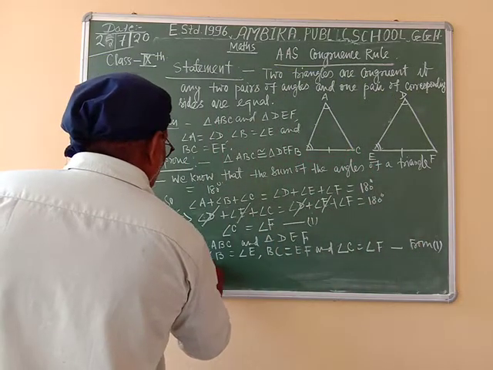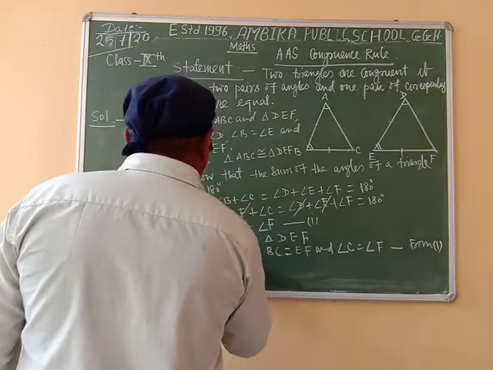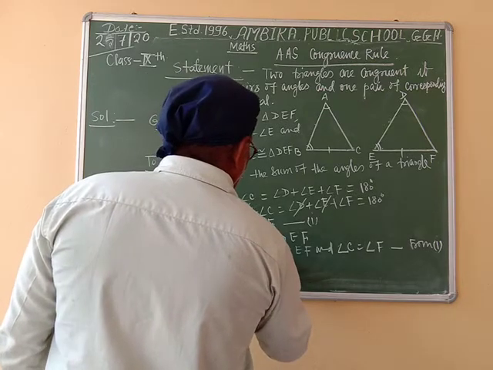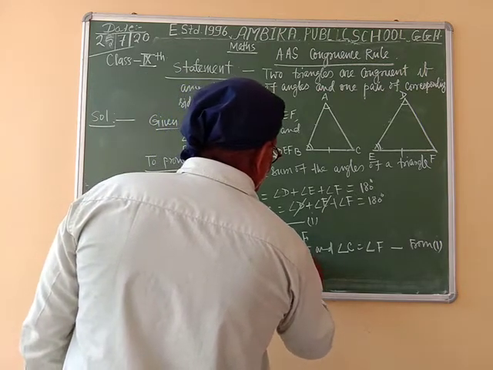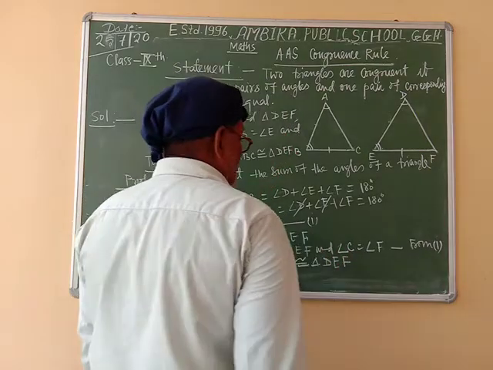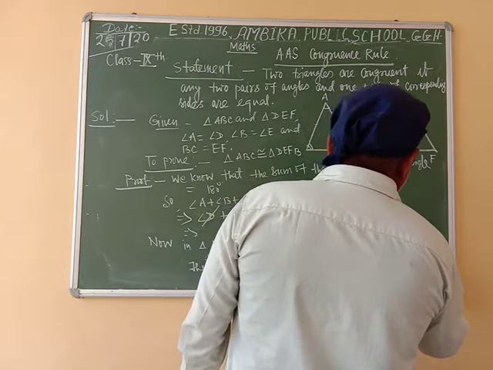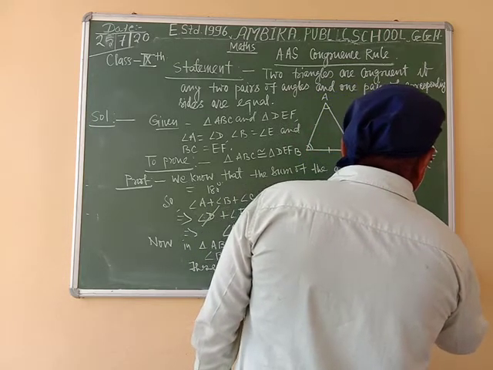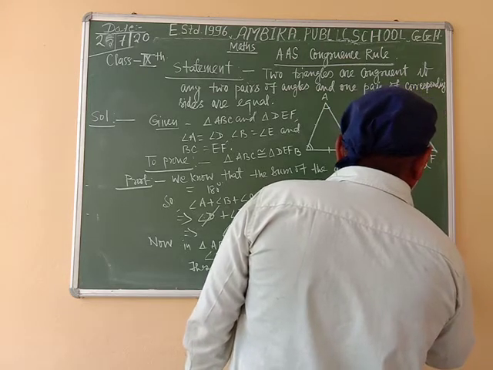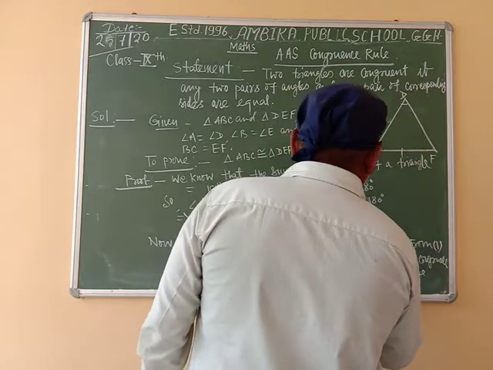Therefore, triangle ABC is congruent to triangle DEF by the ASA congruence rule. Proved. It was to be proved.